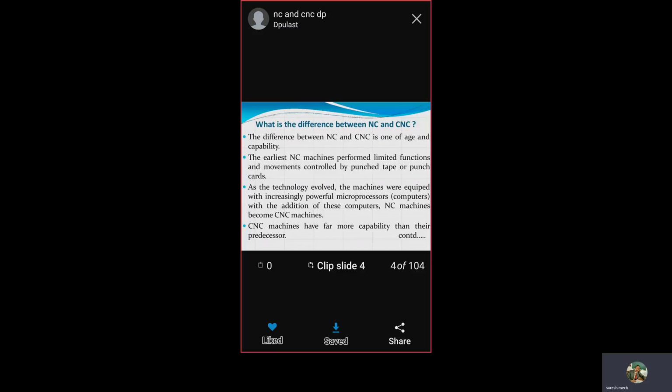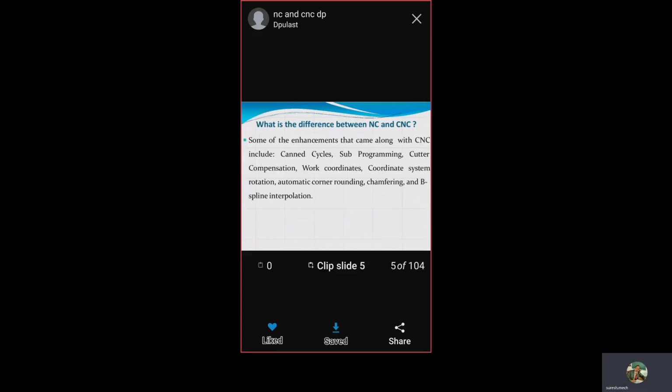As a technology, the machines were equipped with an increasingly powerful microprocessor, which is known as a computer in a CNC machine. But that powerful microprocessor was not present in the NC machine. CNC machines have more capability than NC machines.